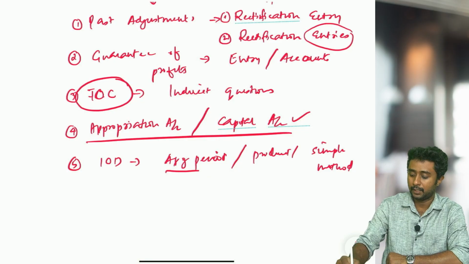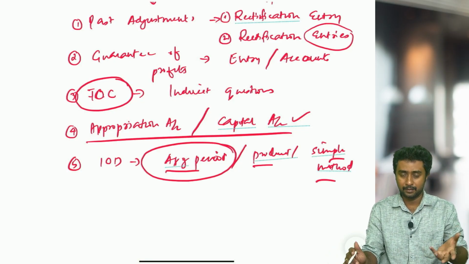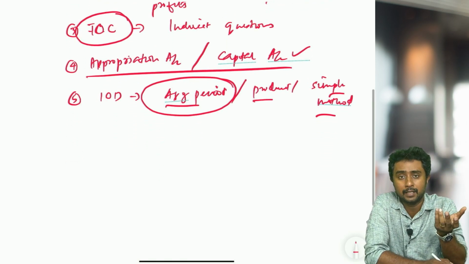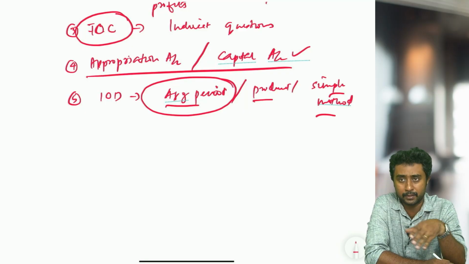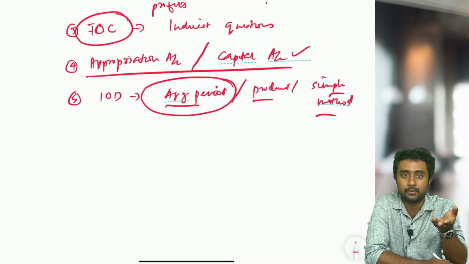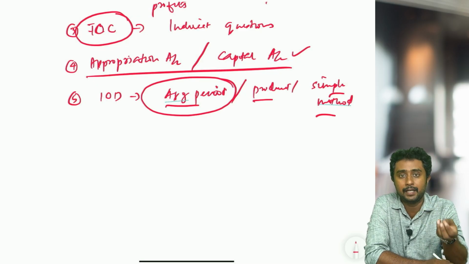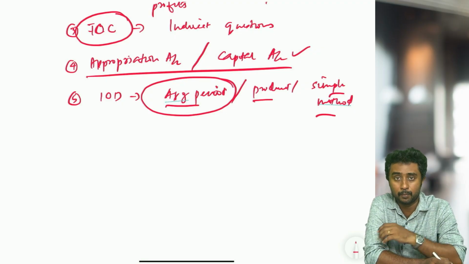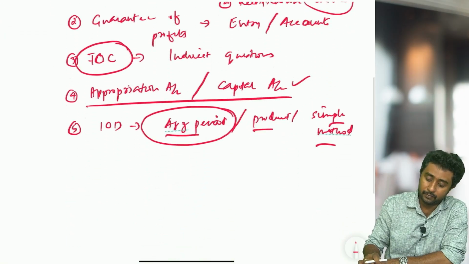Okay, so average period, product, simple method. These methods, especially the average period method, just go through that. They are also indirect questions. You try to get practice in indirect questions from all the topics, not only from this chapter. Whatever chapters you are practicing, explore more indirect questions. Then only you will be confident enough to attend board papers. Okay. So these are the important topics in the first chapter.